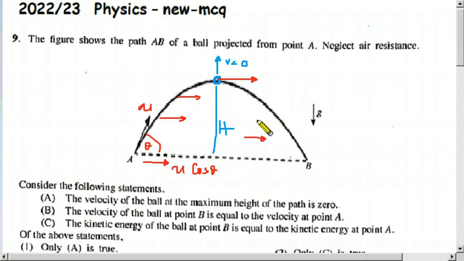Horizontally there is no force. Neglect air resistance. Therefore it moves horizontally at a steady constant velocity. So here the velocity u cos theta part is there.